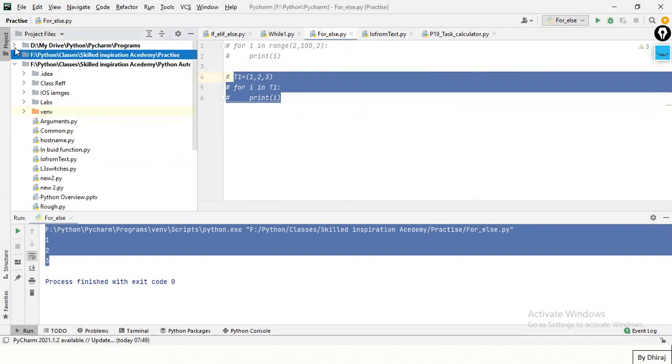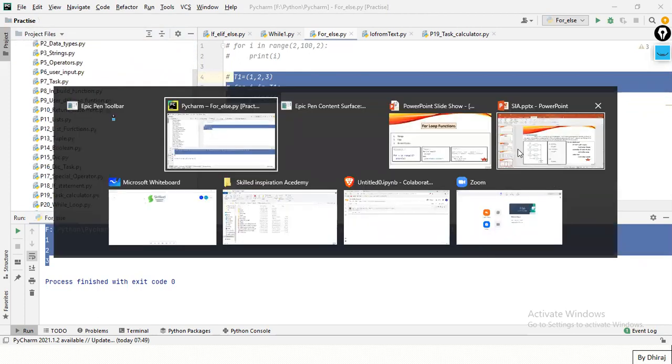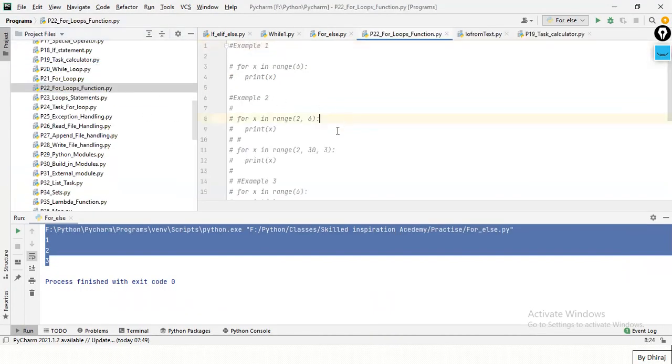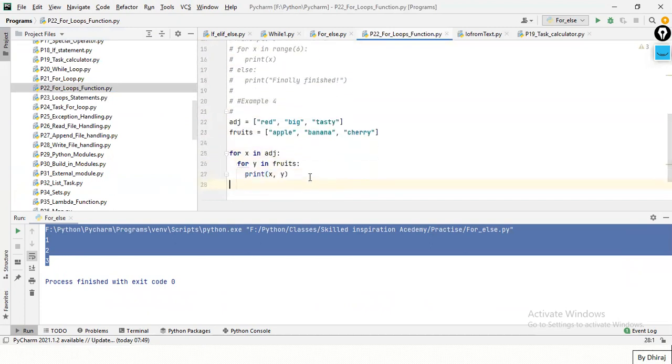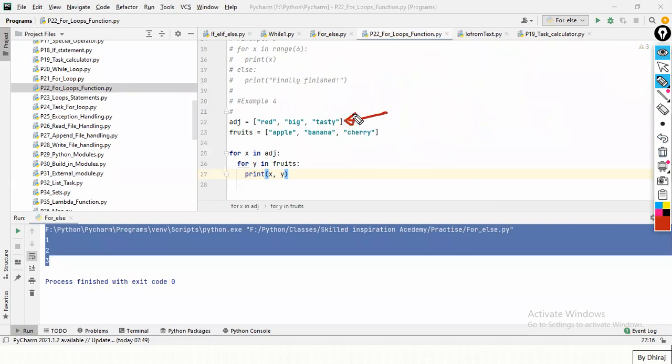I think I have a program. It will save our time. Program number 22. See here, what I'm doing is I have initialized 2 lists, which are adj: red, big, and tasty, and second is fruits: apple, banana, cherry.